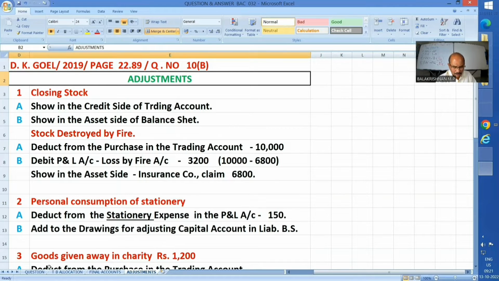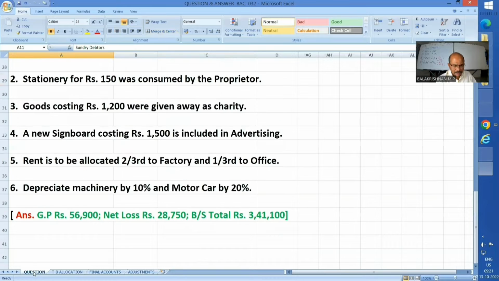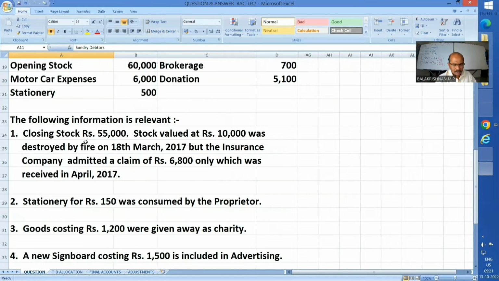How much is the stock destroyed by fire? They said stock value rupees 10,000 was destroyed by fire on 18th March 2008, but the insurance company admitted a claim of rupees 6,800 only, which was received in April 2017. It means that you have not received it, they owe you.